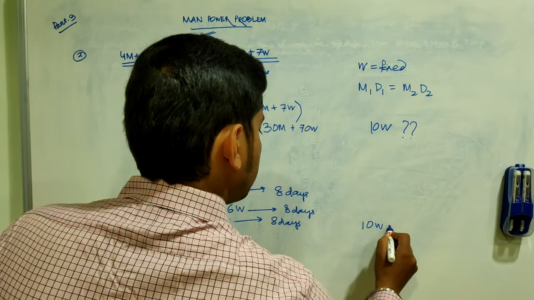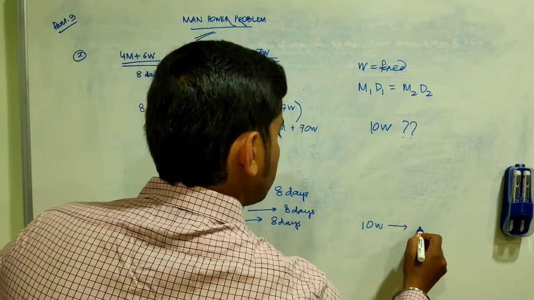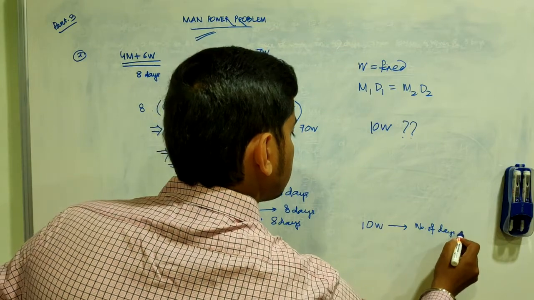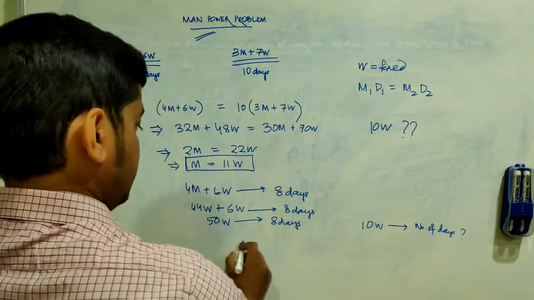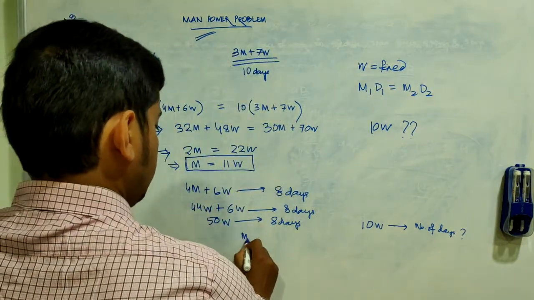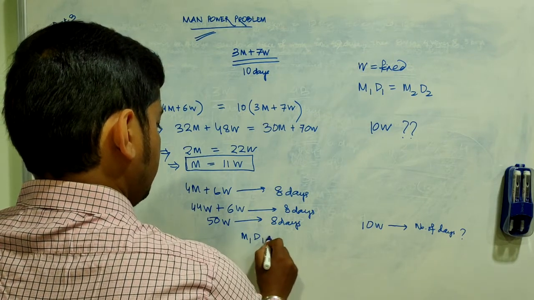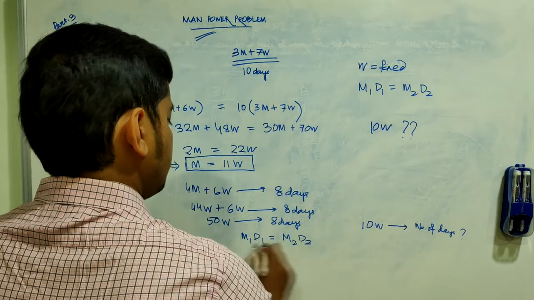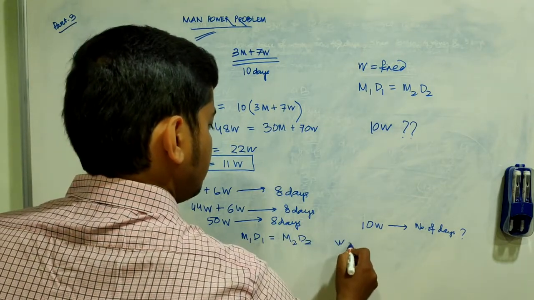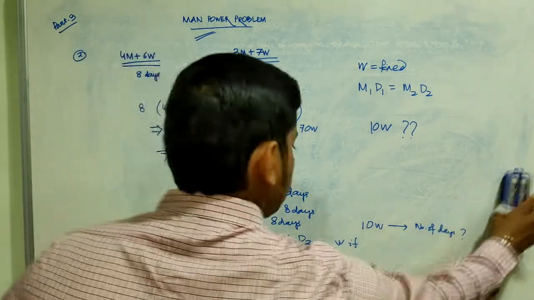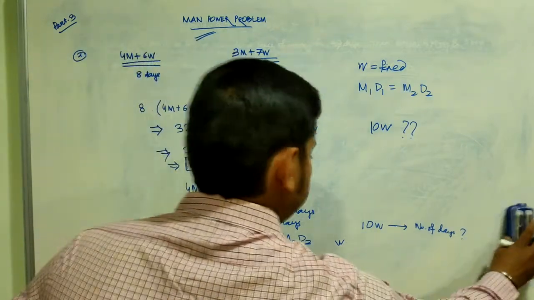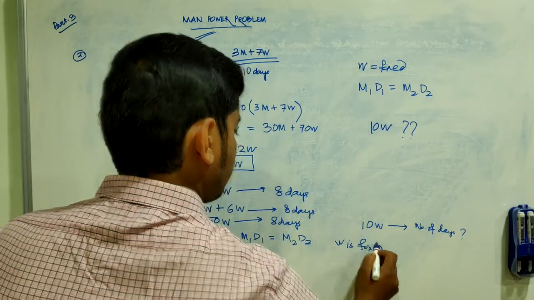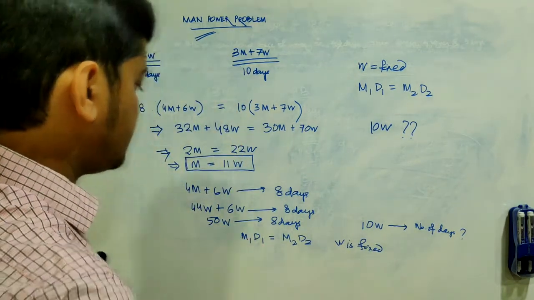10 women, number of days. Simple, M1 D1 equals M2 D2, as W is fixed, right? Isn't it?